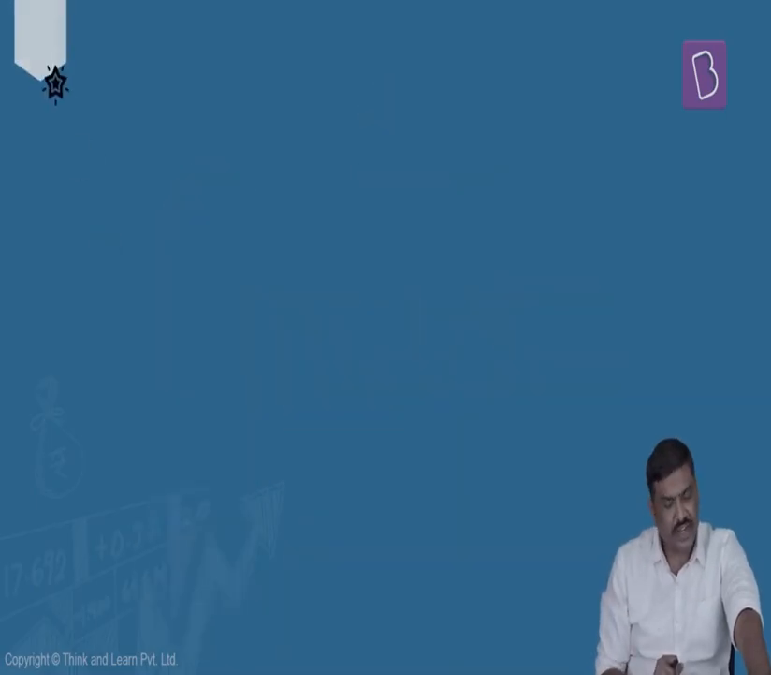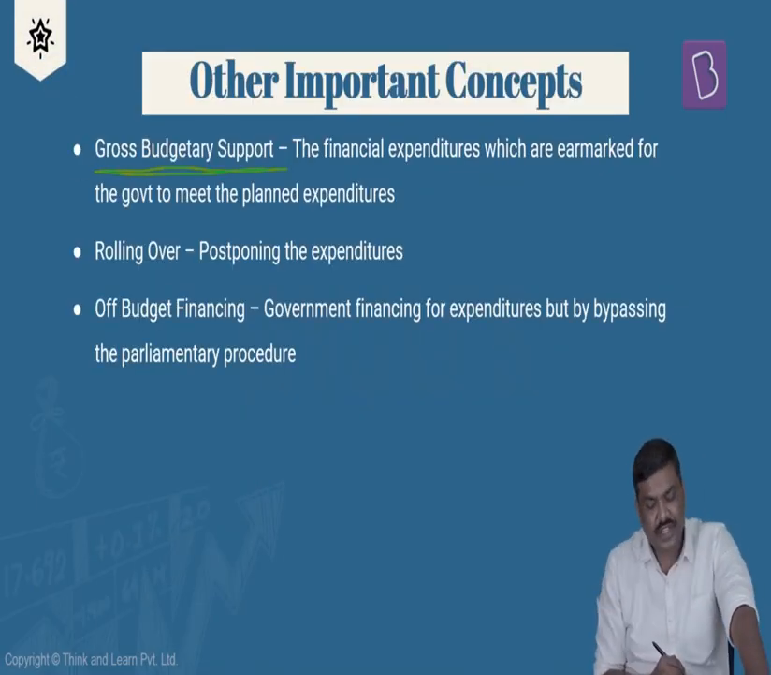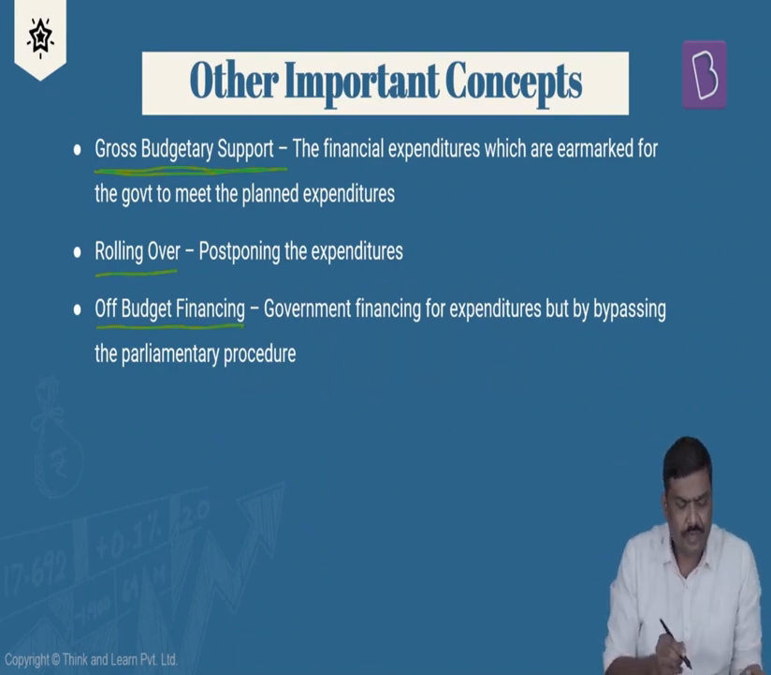Now, a couple more important concepts. Let's try and understand. The first one is gross budgetary support. The second one is rolling over, and the third one is off budget financing. What do you mean by this? Let me start with gross budgetary support.